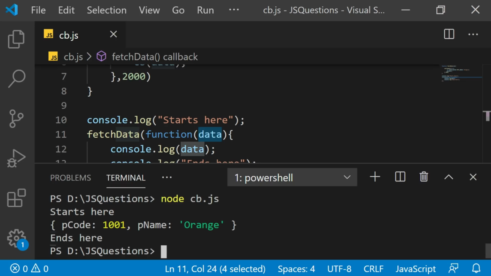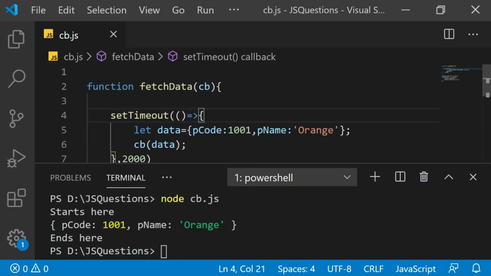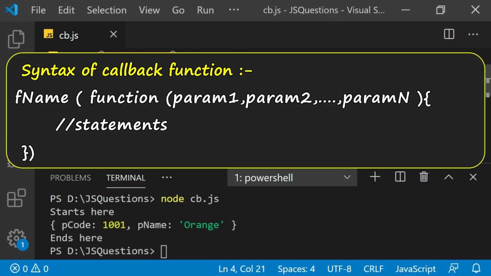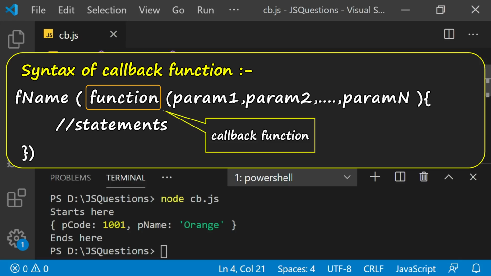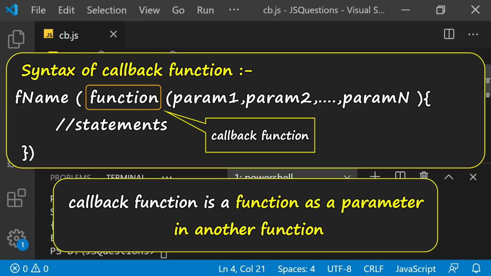Now we have the desired output. We started with a practical example, but now let's try to understand the syntax of a callback function. The syntax of a callback function is that, let's say you have a function name, which you are calling actually. So I'll say function name. Inside that, if you have a function as a parameter, then that is a callback function. The general definition you see of a callback function is a function as a parameter in another function.